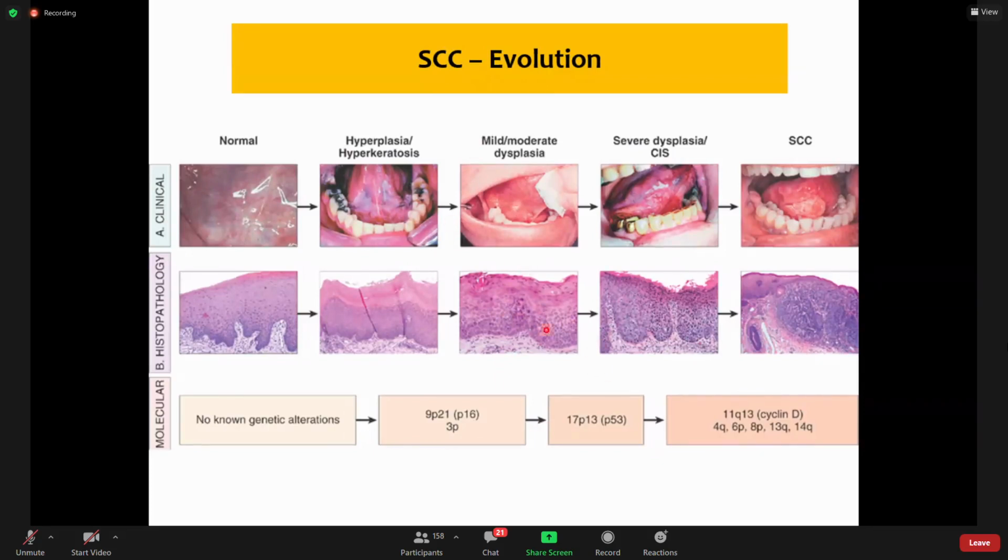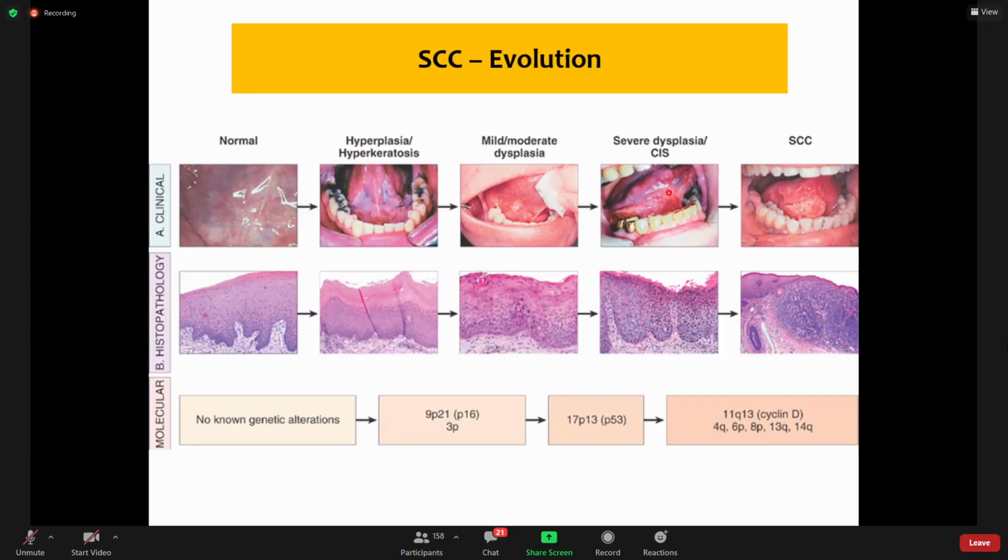Over time, this dysplasia, which is limited to the lower layers, is mild to moderate dysplasia. Now it is involving all the layers. Now it is known as severe dysplasia or carcinoma in situ. Now with time, some of these cells penetrate the basement membrane, and when they penetrate the basement membrane, we call it squamous cell carcinoma.